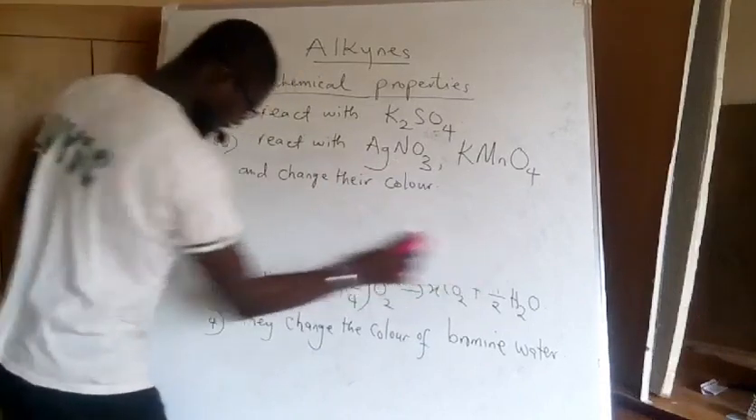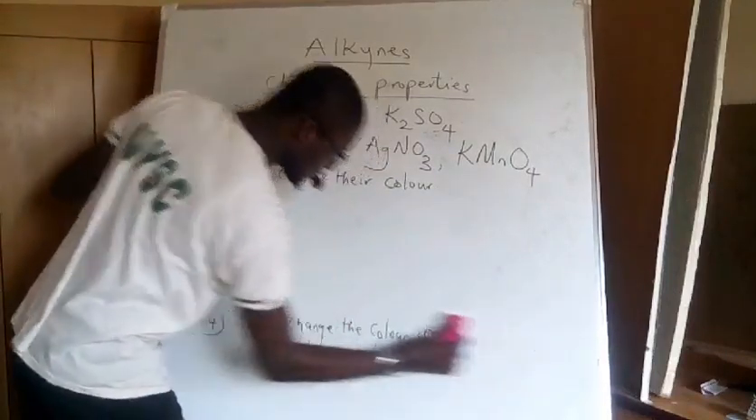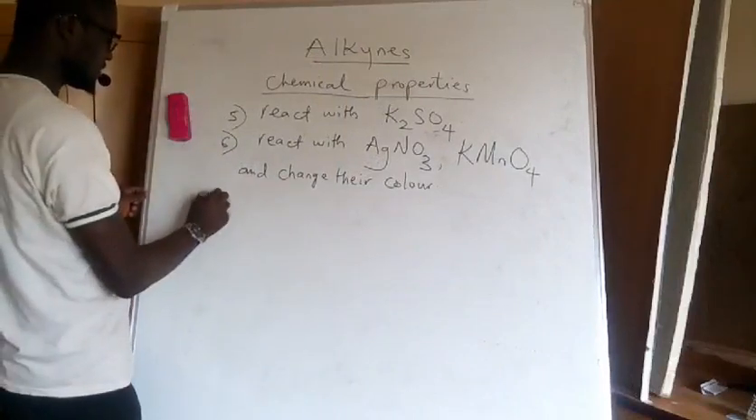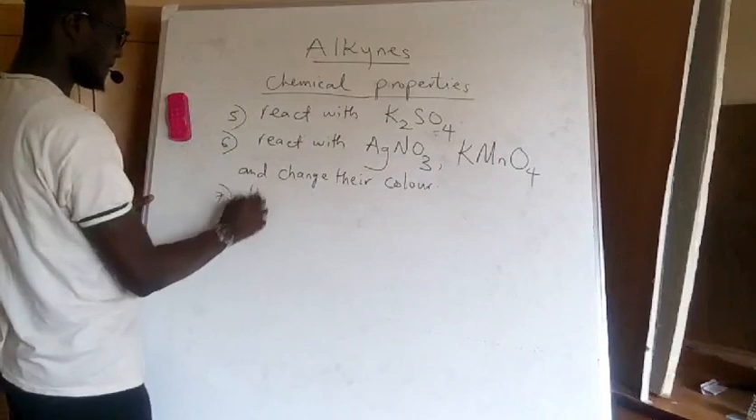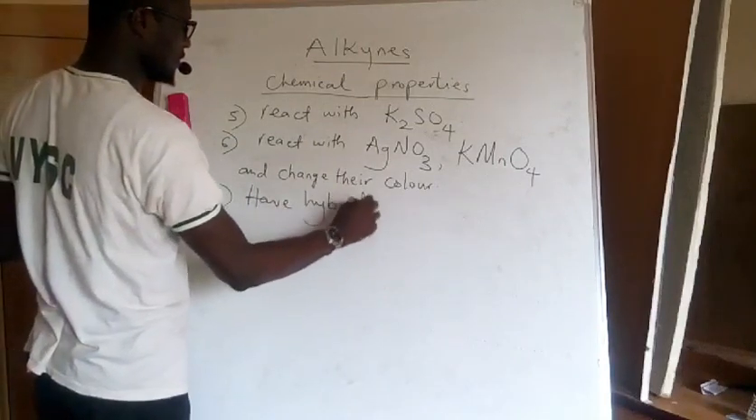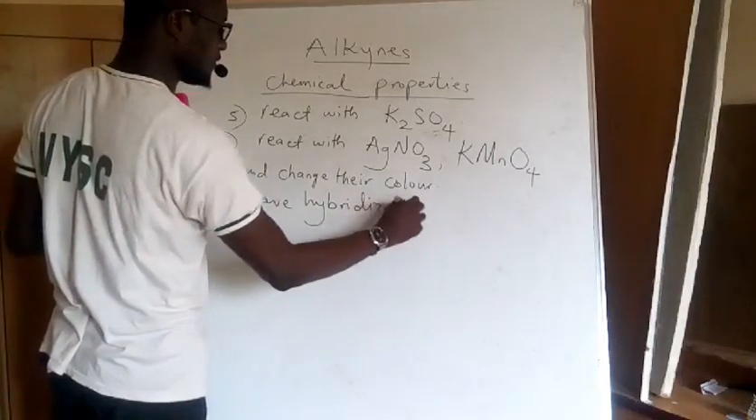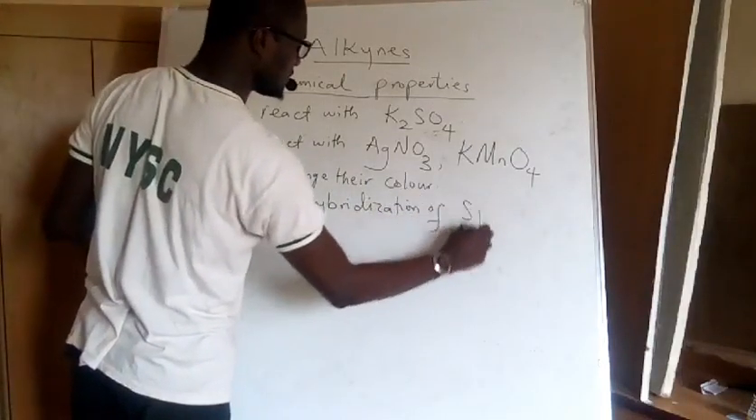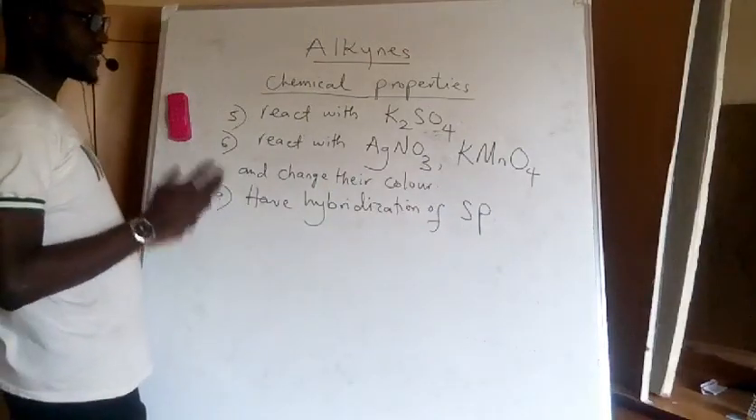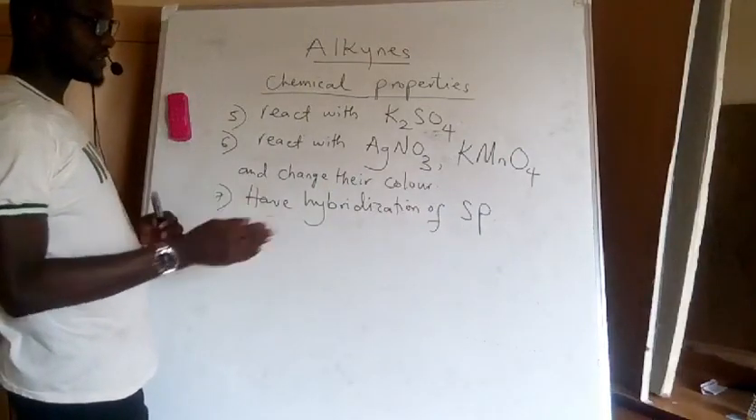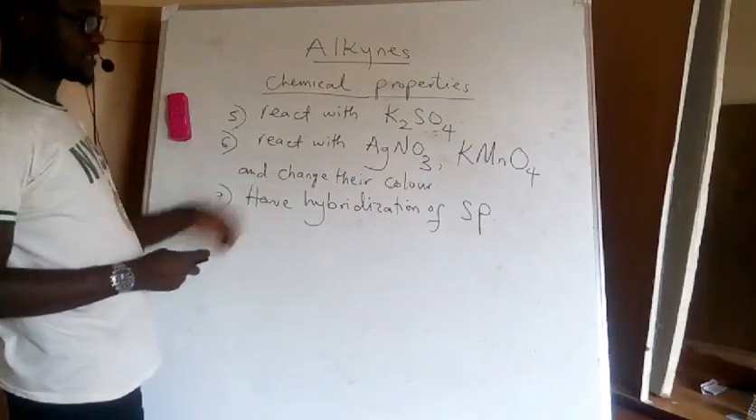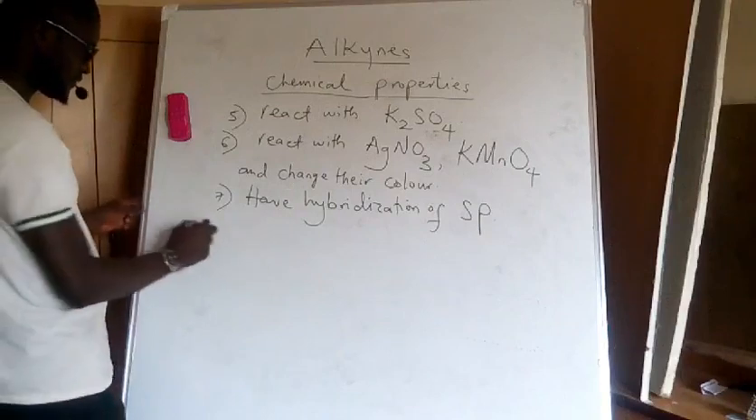Another chemical property is their hybridization. They have hybridization of sp1, that is sp. Hybridization of alkanes was sp3, of alkenes was sp2, of alkynes now is sp.